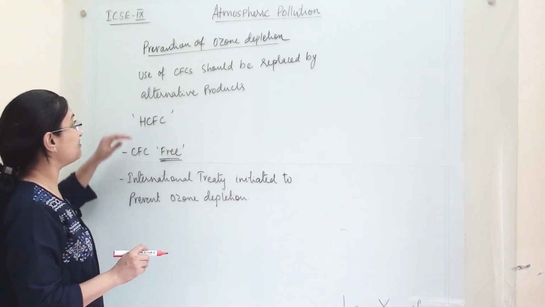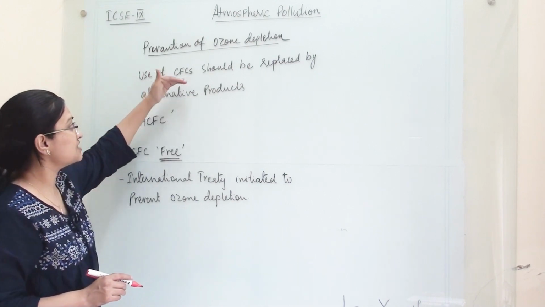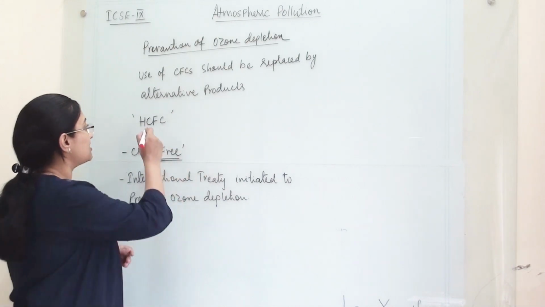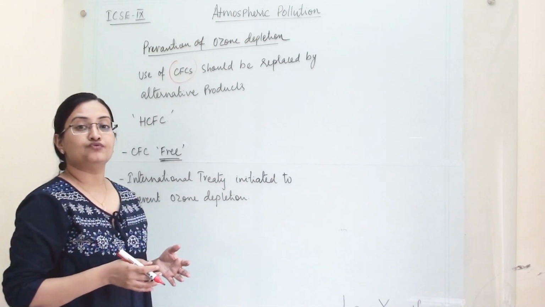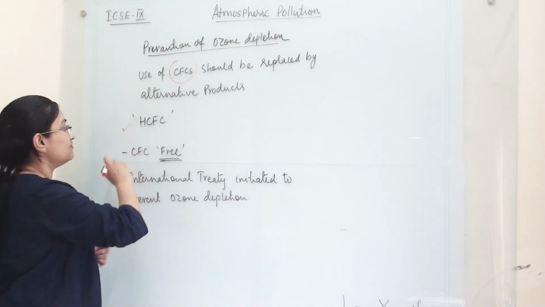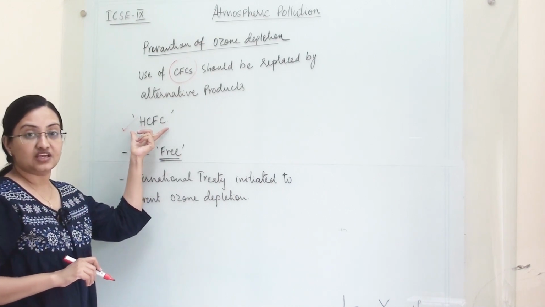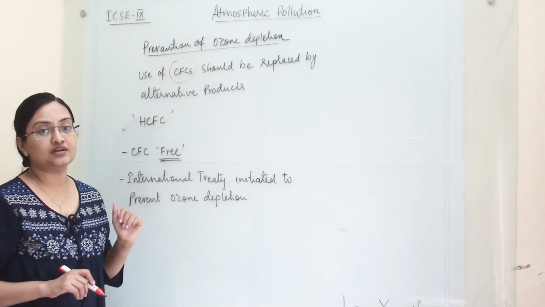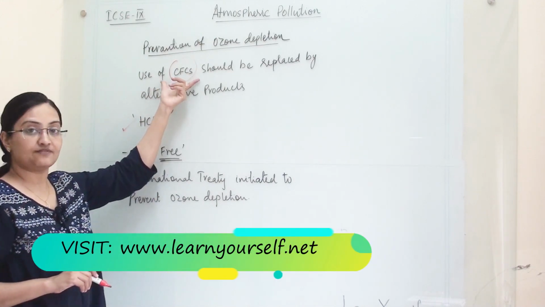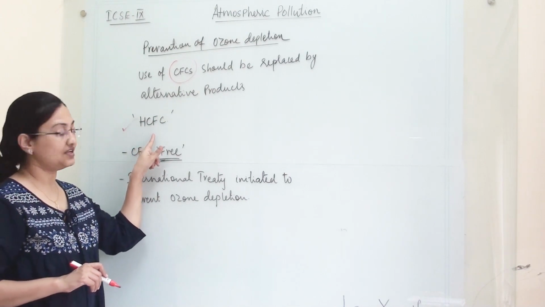This is the prevention of ozone depletion. The first is that the use of CFCs should be replaced by alternative products, because CFCs are the major molecules depleting our ozone layer. So we should initiate the use of HCFCs. They do not cause harm to the ozone layer and are as efficient as CFCs as a coolant. So the use of HCFCs has been initiated.